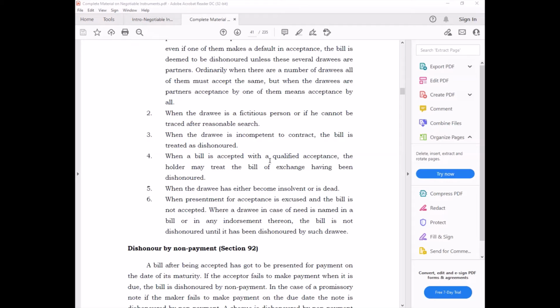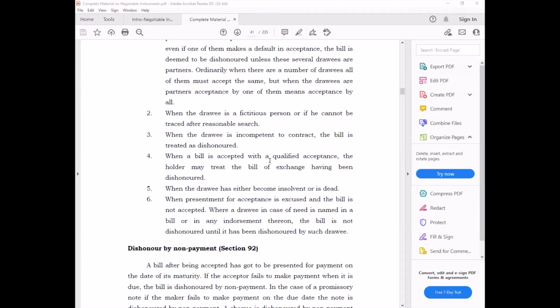The person is not barred by a court of law from making any contract. These are very important, basic, fundamental conditions for a person to be legally able to make a contract. If he is incompetent to make a contract, then you cannot draw a bill on that person. So the bill is treated as dishonored.